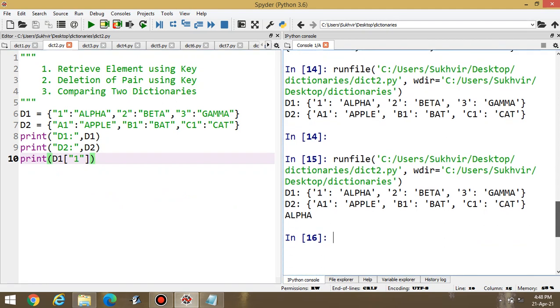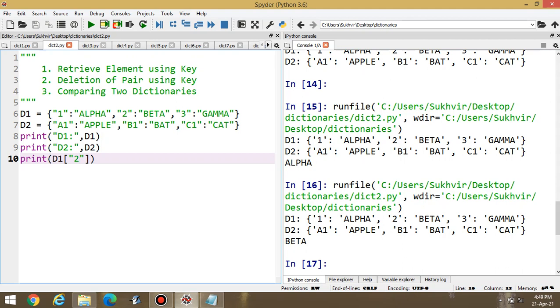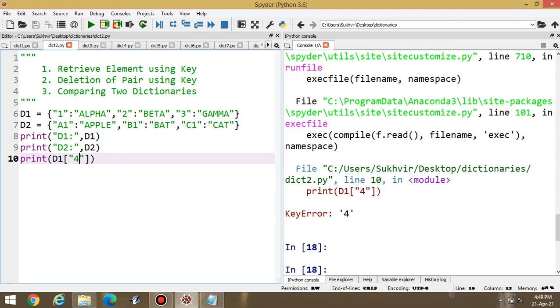You can display only the first element of the first dictionary with key 1: alpha is there. If I write 2 here, then execute, you can display beta. If I write 4, then execute, a key error is there. It means key value 4 is not there.